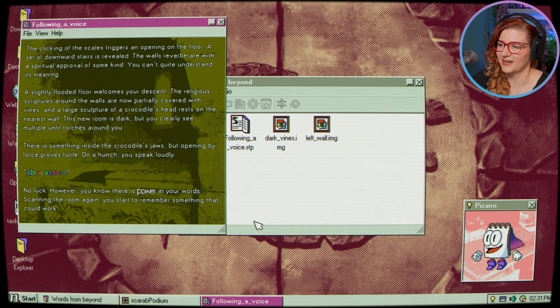On a hunch, you speak loudly. Abracadabra! No luck. However, you know there is power in your words. Scanning the room again, you start to remember something that could work.